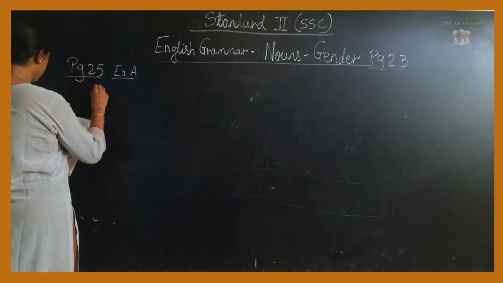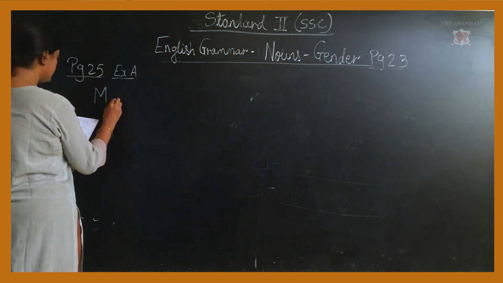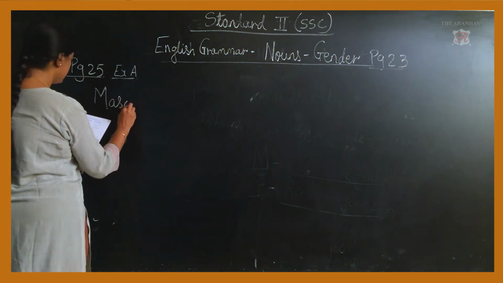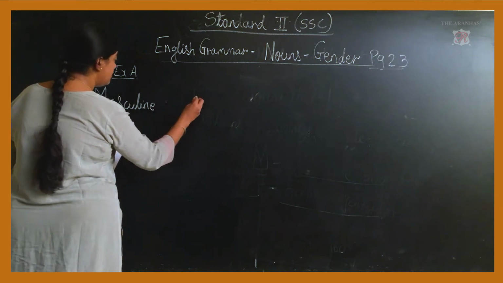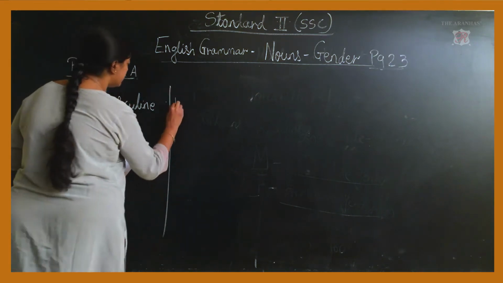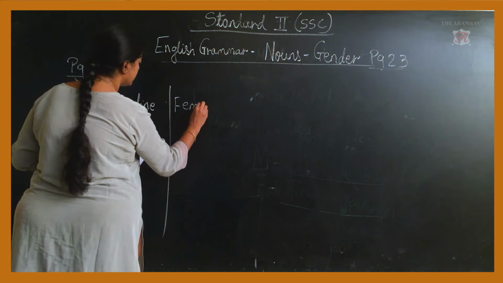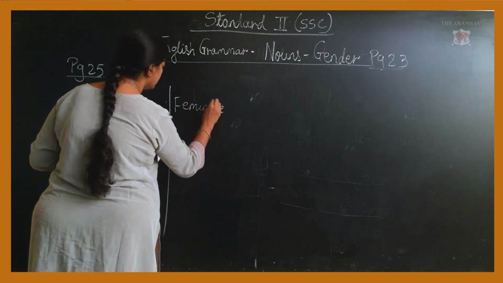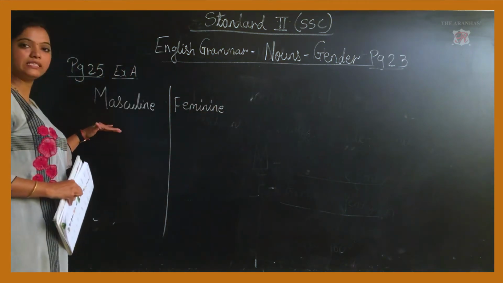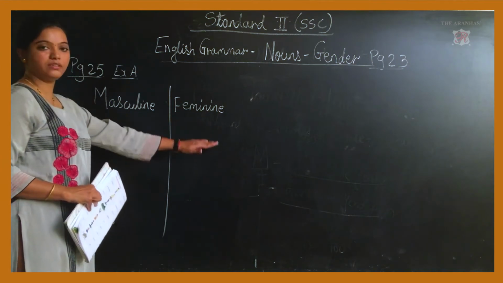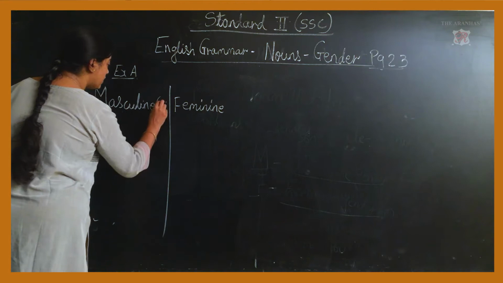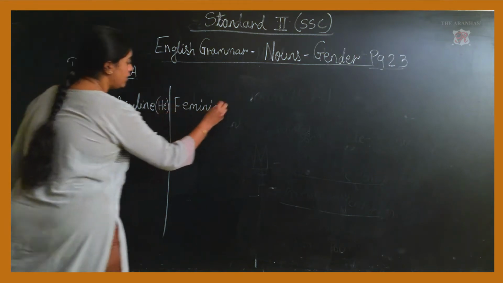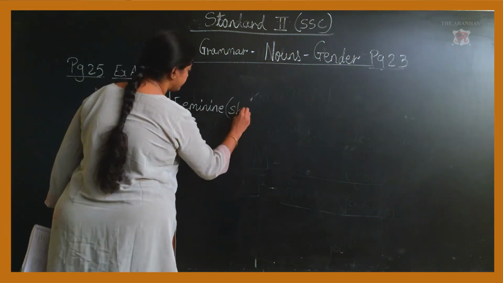They have given us masculine, that is the male gender, and we have to write the female gender. Over here in the bracket I will write that it belongs to he and it belongs to she.